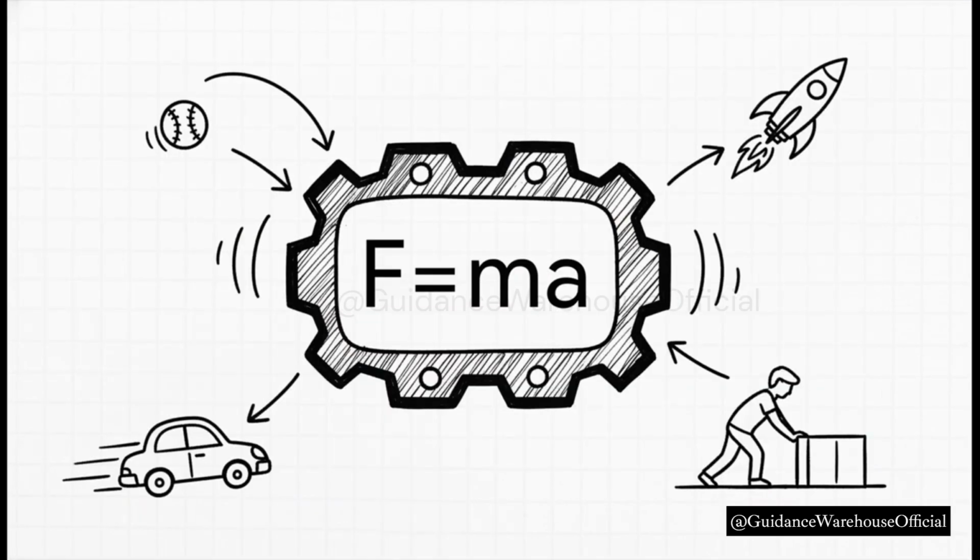So when you put those two ideas together, you get this, probably the most famous equation in all of physics. Net force equals mass times acceleration. This is it. This little formula is basically the engine that drives all of classical mechanics. Every time you see something move, this equation is in the background, describing exactly what's going on.